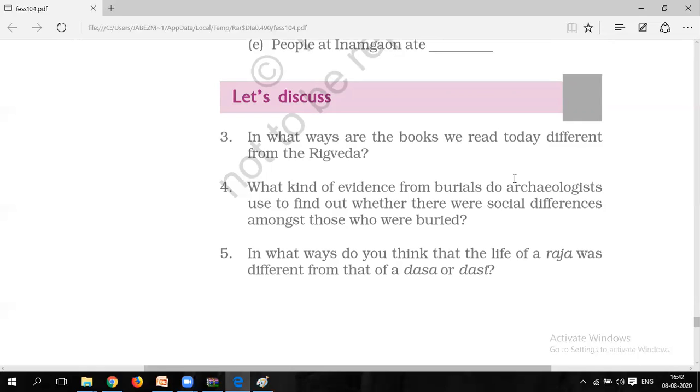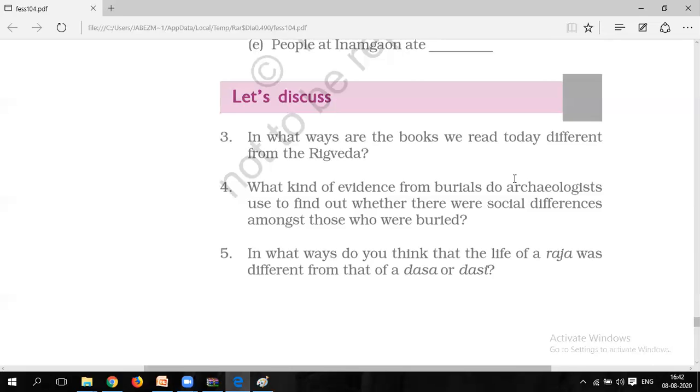In today's world, books are in a written format as well as they can be read. But if we consider the Rig Veda, that was not written. It was not in a written format.